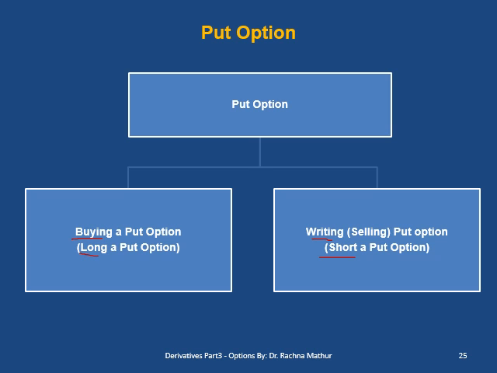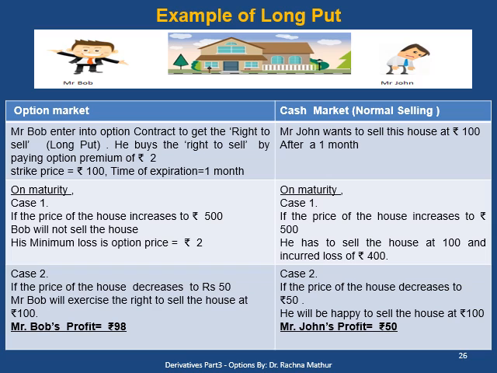Now to understand it more clearly, I am going to discuss the put option with an example. Here Mr. Bob and Mr. John want to sell their house. Mr. Bob deals in the option market and Mr. John deals in the normal market. For Mr. Bob to get the right to sell the house, he has to pay the option premium of 2 rupees, where the strike price is 100 and the time of expiration is 1 month.